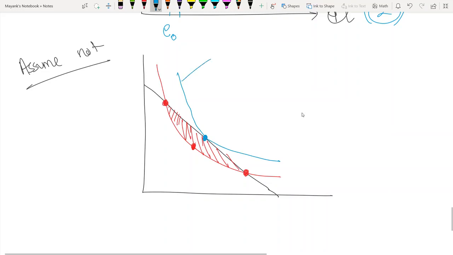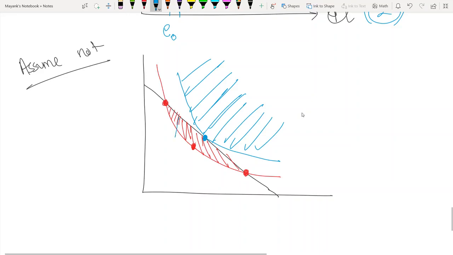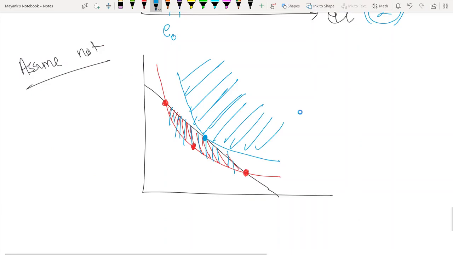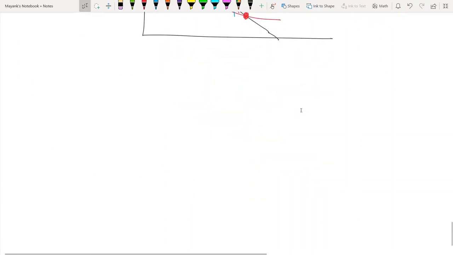Now which are the higher utility points? The points above. But they are not affordable. That's the idea of tangency: any points with higher utility than the tangent point are going to be non-affordable. At any other point, there are going to be points which are at a higher utility and they are affordable. That's why non-tangential points will not be the optimum. Remember this is true only when the assumptions are true. If you violate the assumptions then this will generally not be true.